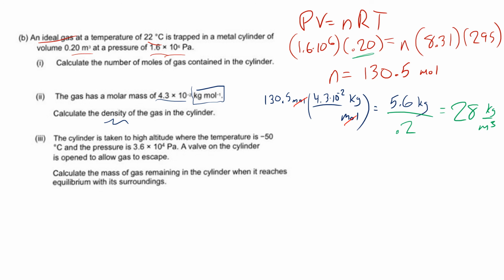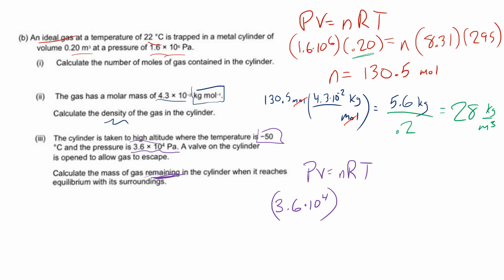For the last one, the cylinder is taken to a high altitude where the temperature is negative 50 Celsius and the pressure is that. A valve is opened and allows the gas to escape. Calculate the mass of the gas remaining. So we're figuring out how much gas is left over. So it's going to be the same thing. It's still an ideal gas. PV is equal to nRT. Now, we know that we have a different P. Our P this time is 3.6 times 10 to the 4. So what's happening is they're taking it up high and then they're opening it until the pressure equalizes with the outside.